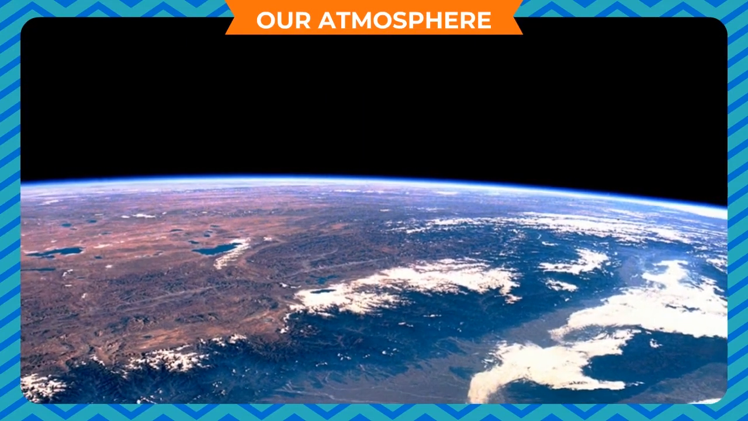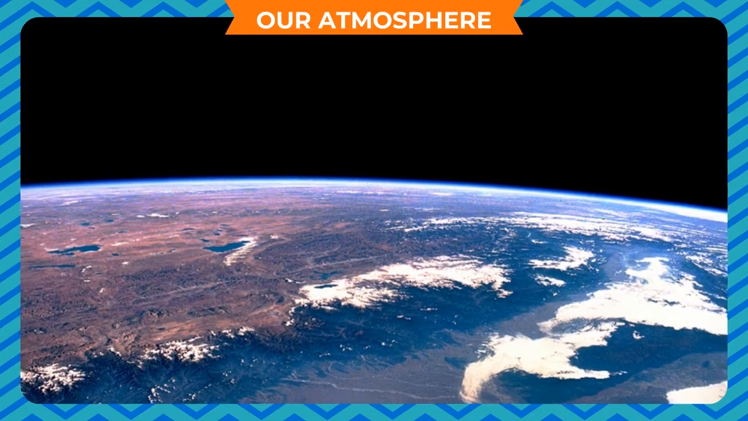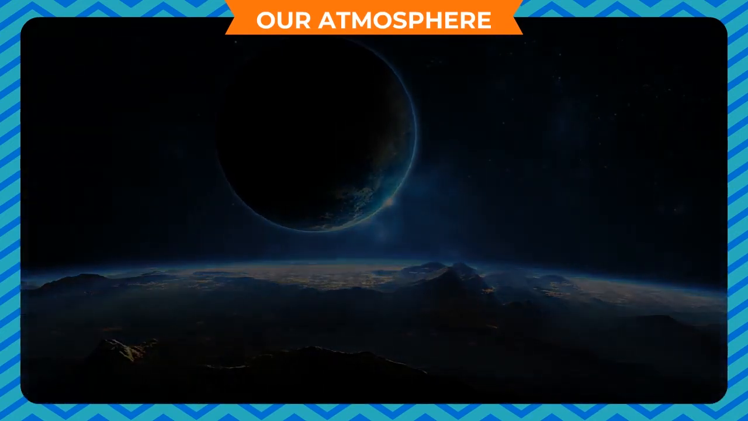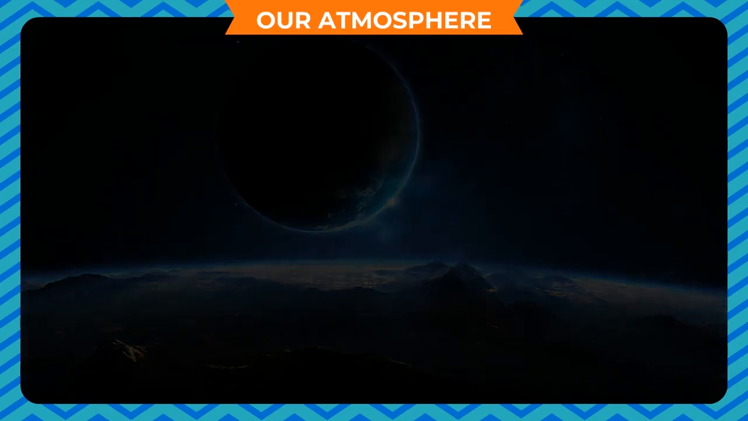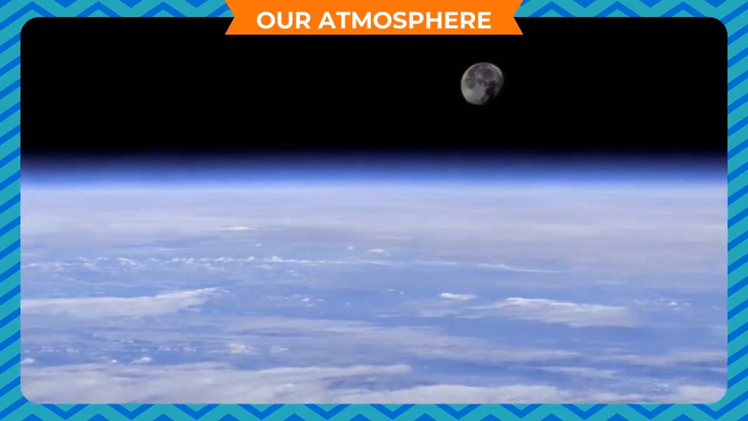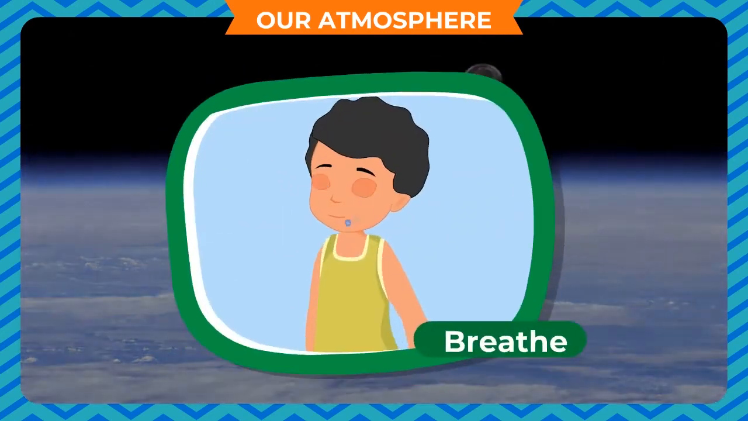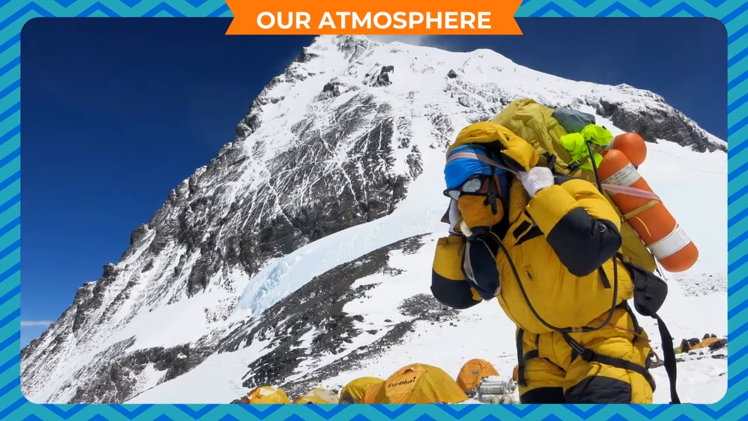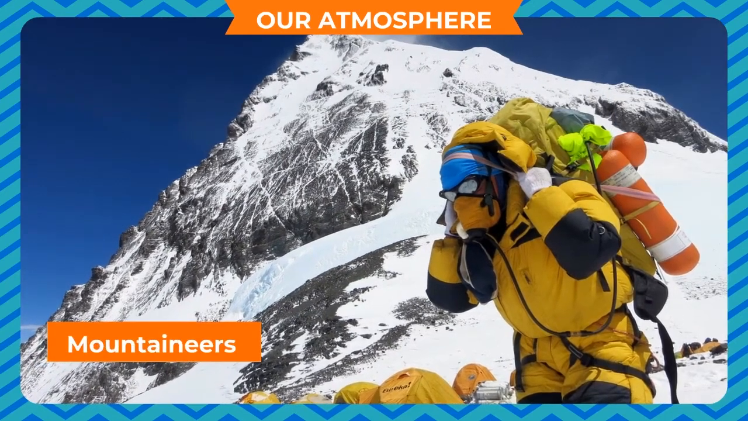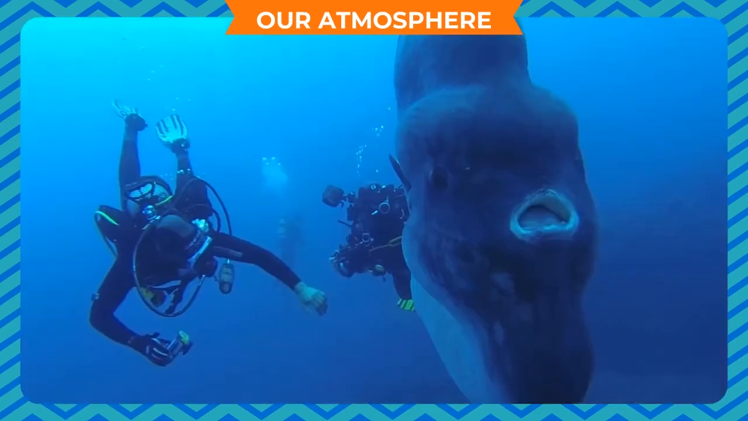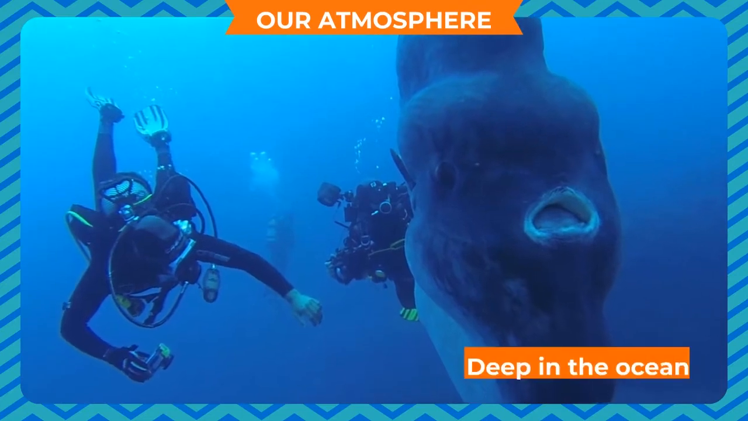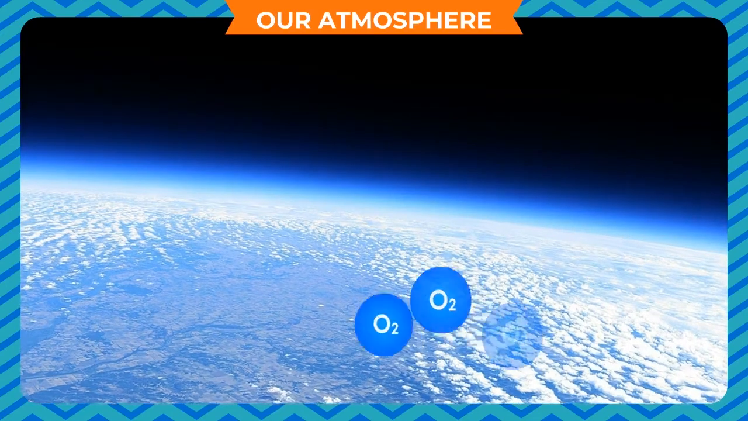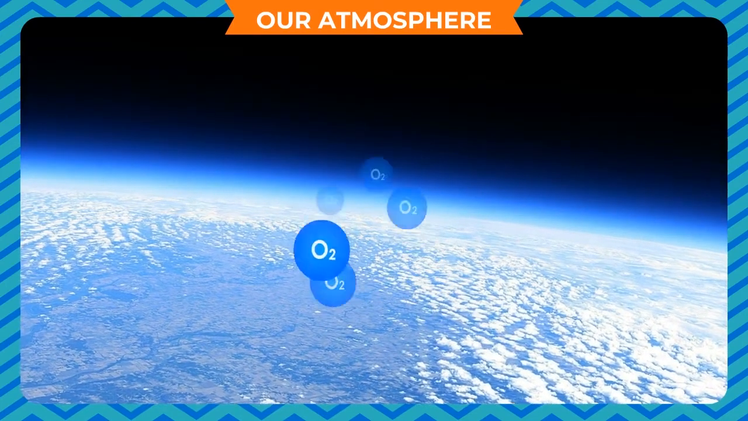It extends for several hundred kilometers above the surface of the Earth and becomes thinner and thinner as we go up. When we go up high into the atmosphere, it becomes difficult to breathe due to lack of oxygen. That is why astronauts and mountaineers carry oxygen cylinders with them for breathing. Similarly, deep in the ocean too, oxygen is less.